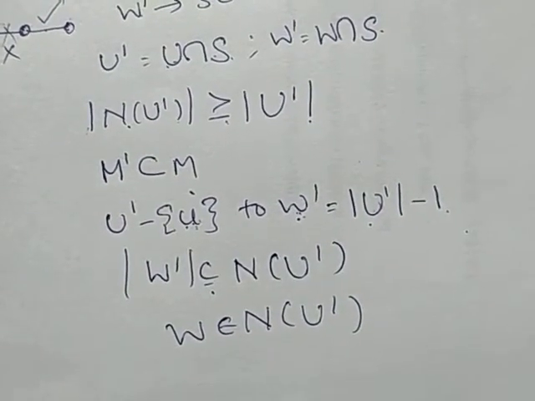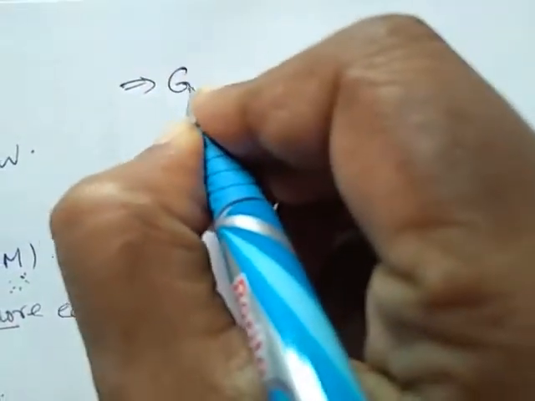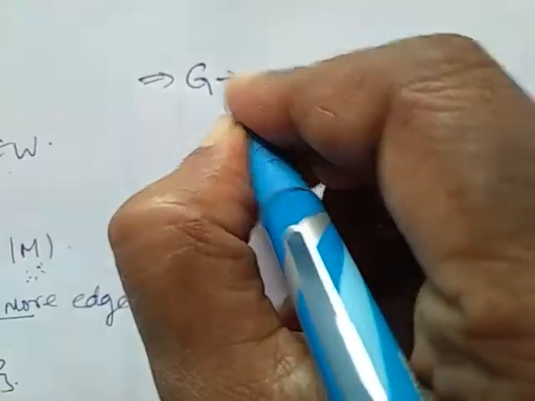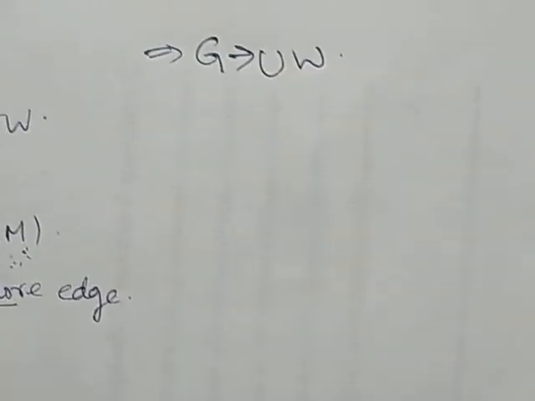This implies G also contains a U-W alternating path.